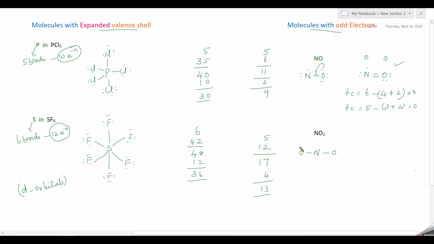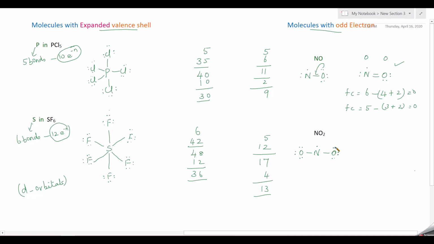So distribute these remaining electrons: 6 here and 6 here, so each oxygen has 6 electrons, and then you have 1 more remaining electron, which you write on nitrogen. So totally you are getting 13 electrons.